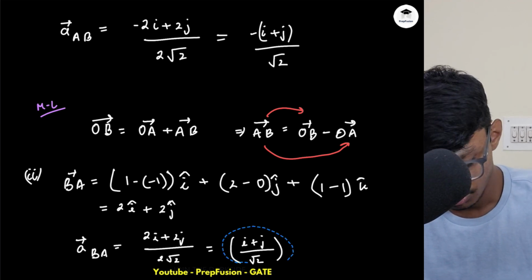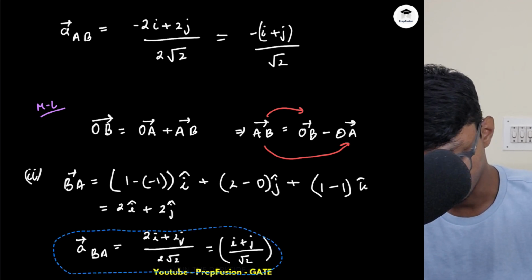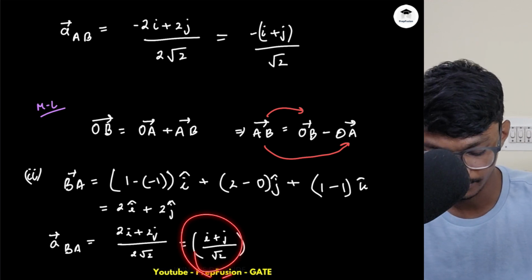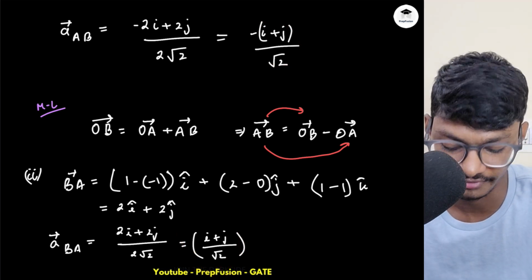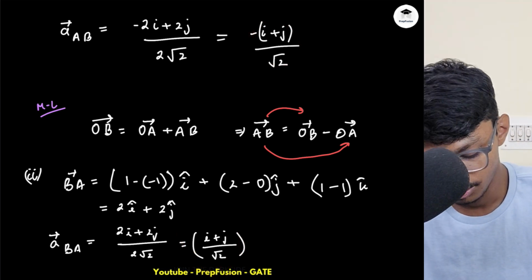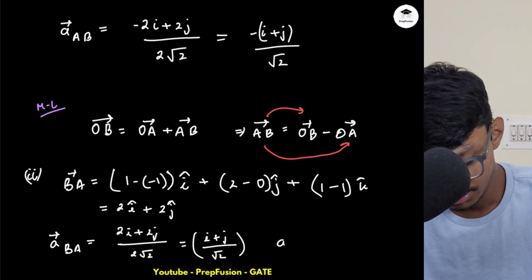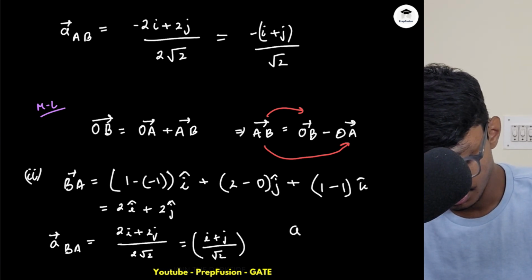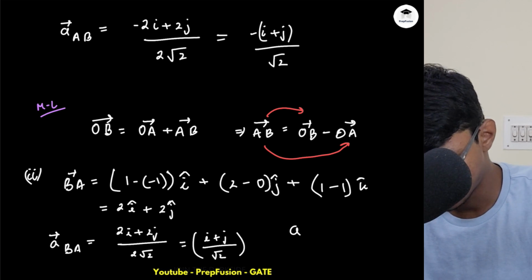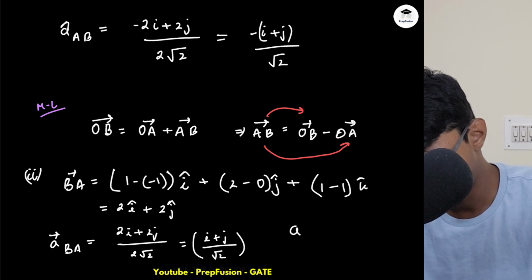So basically what am I observing? They are the same thing, right? They are almost the same thing. The magnitude will anyway be the same for the unit vector, but the direction is just opposite. So what I can say is, this will be A cap. We always represent a unit vector with a cap.